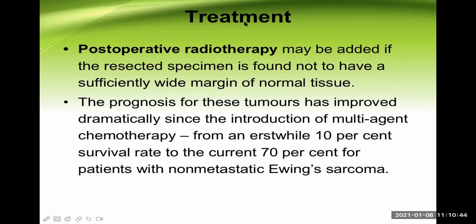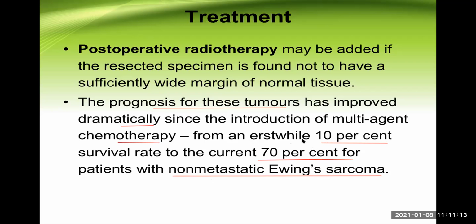Now, what is the overall prognosis? We already called it poor. But what about according to the percentage? The prognosis for this tumor has improved dramatically since the introduction of multi-agent chemotherapy, from an erstwhile 10% survival rate to the current 70% for the patient with non-metastatic Ewing sarcoma.